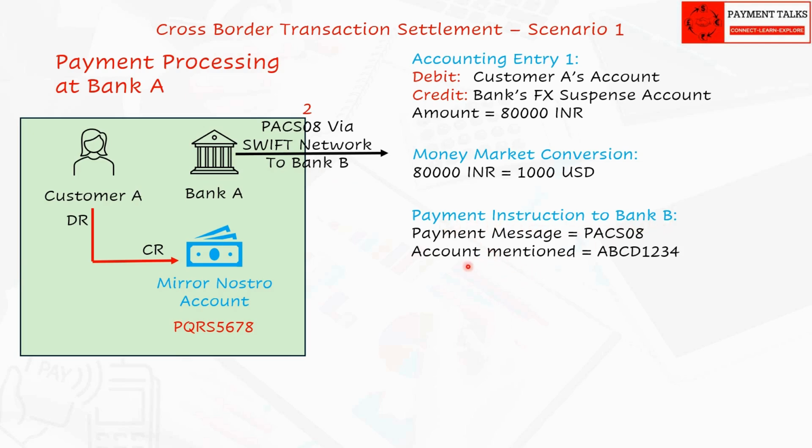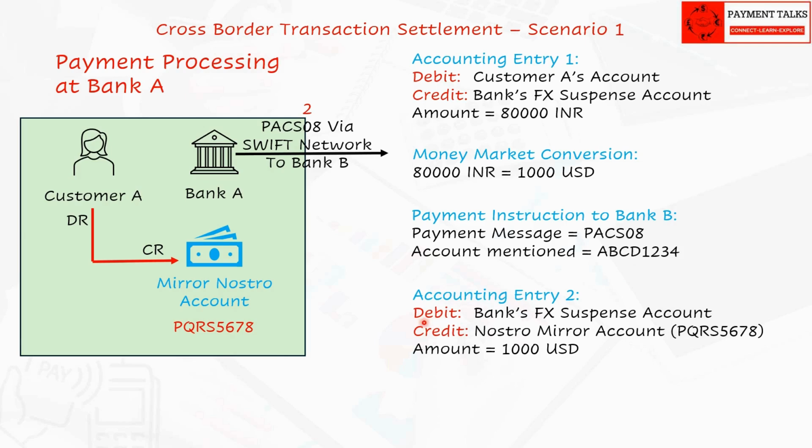Bank A sends instruction pacs.008 via SWIFT network to Bank B and informs Bank B to take funds from its Nostro account ABCD1234 to give it to beneficiary customer B. But to track this payment, Bank A does a second accounting entry in its books.